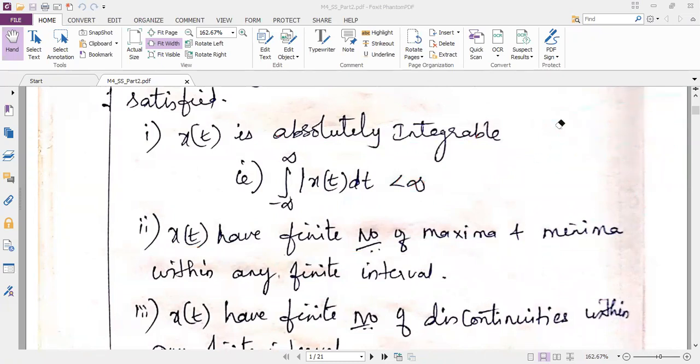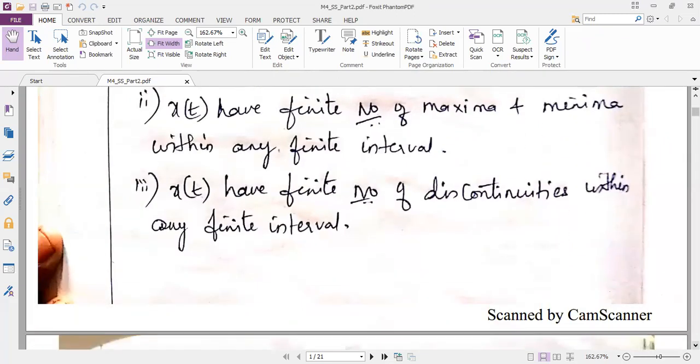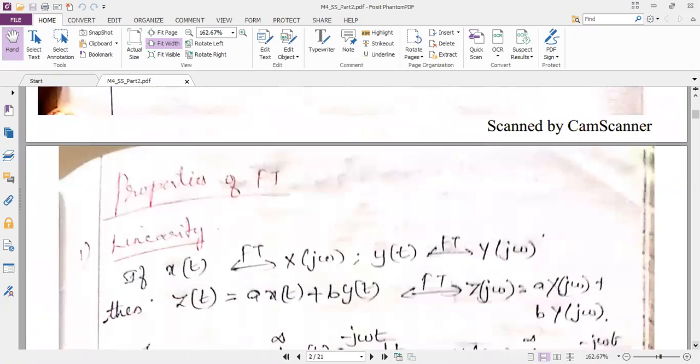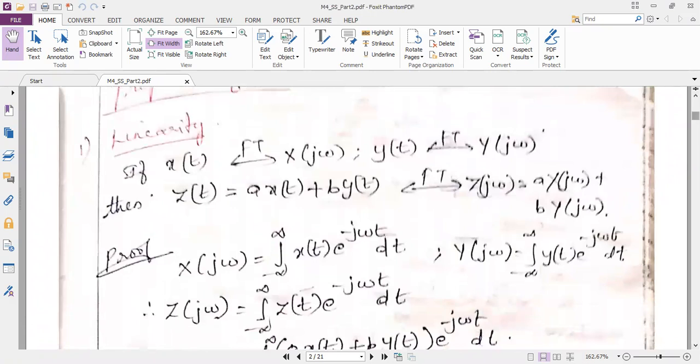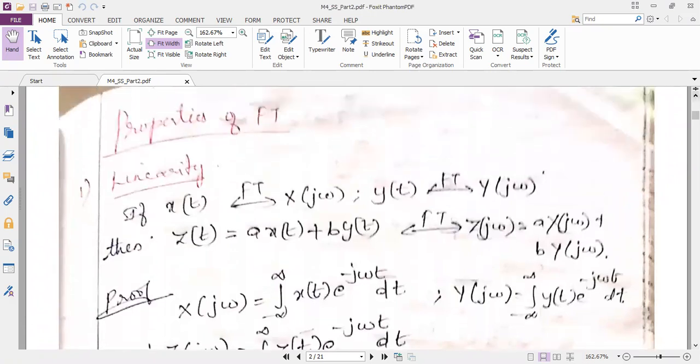And finally, the third point: x of t has a finite number of discontinuities within any finite interval. So discontinuity should be finite. You know what is the meaning of discontinuity? The envelope may not be continuous. See here, I am showing the continuous signal; you may have some discontinuity, and that discontinuity should be very, very small within the finite interval. Then only you can perform the transform called CTFT. I think I am clear up to the introduction of CTFT, right? Yes or no? Yes, ma'am.